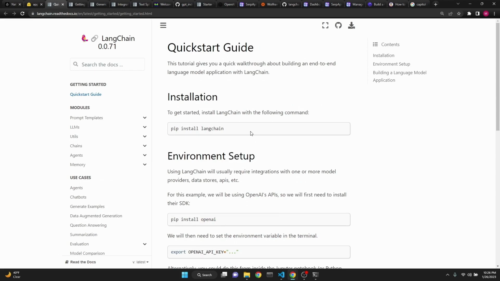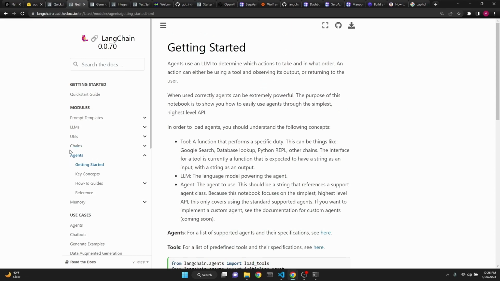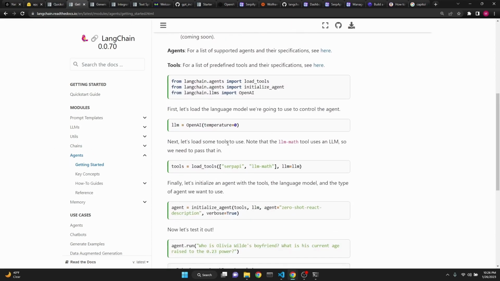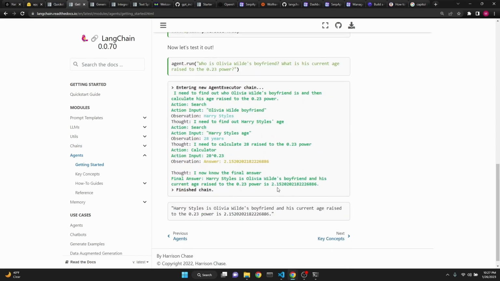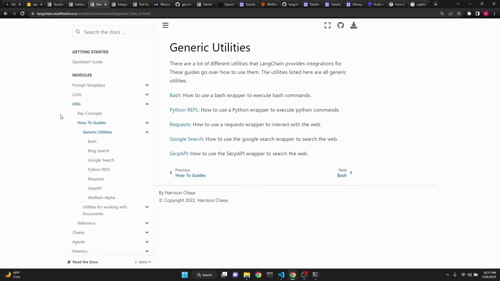I would recommend reading the Quick Start Guide before you begin. I have created a video talking about the Langchain prompt tools. I will also link that in the description as well. Getting started, right under the Agents menu right here, is a great tool to get going with the general code structure that you need to keep in mind. Under the Utils section, in How-To Guides and Generic Utilities, you can get an overview of the generic utilities you can use. They are all very cool and very informative.